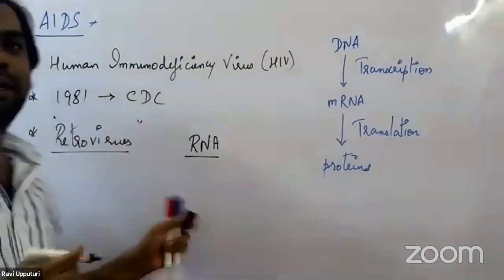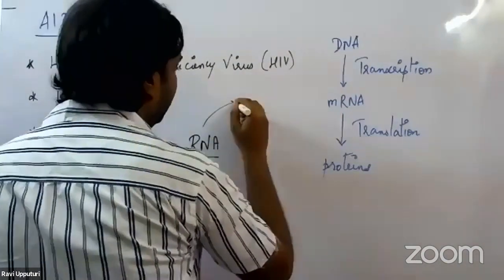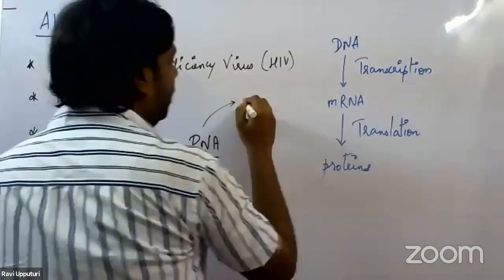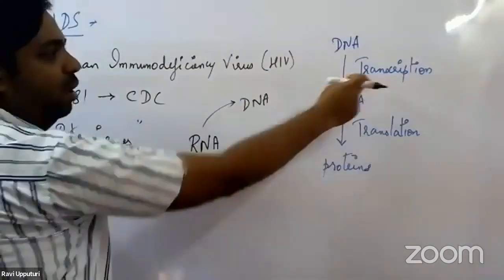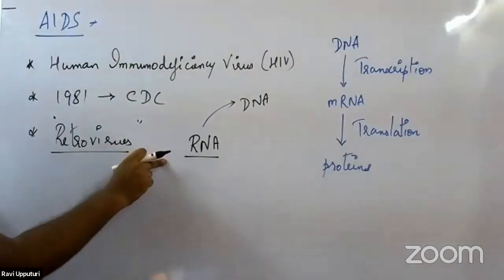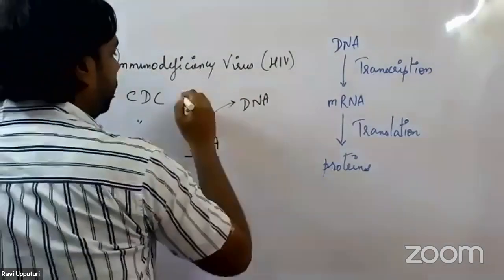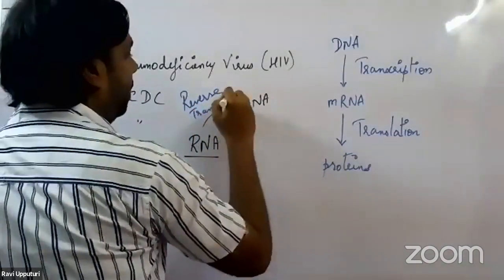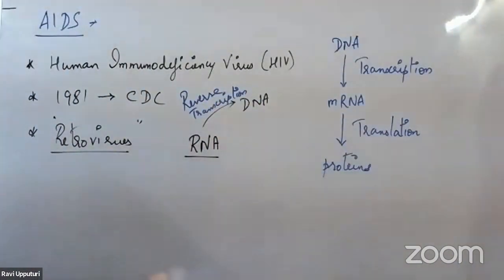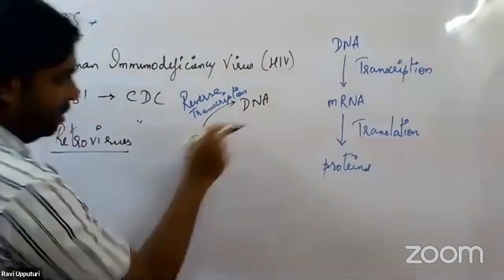Now, if RNA is the genetic material, what they should do first is that this RNA would first be transcribed into DNA, right? So RNA is first transcribed into DNA. This process here, DNA to RNA, we call transcription. But here, RNA to DNA, we call a process called reverse transcription. So they undergo the process of reverse transcription. Through this process, the RNA is being converted to DNA.